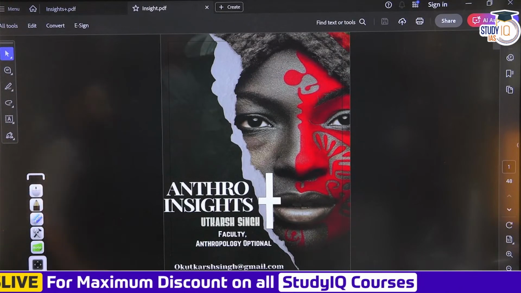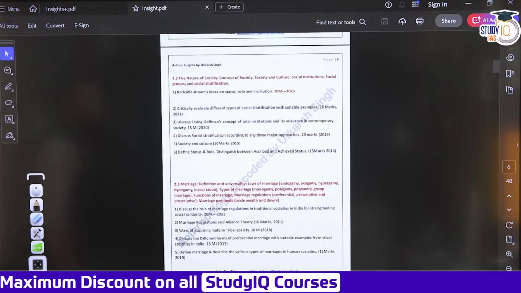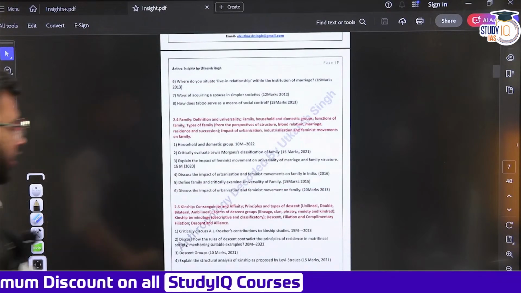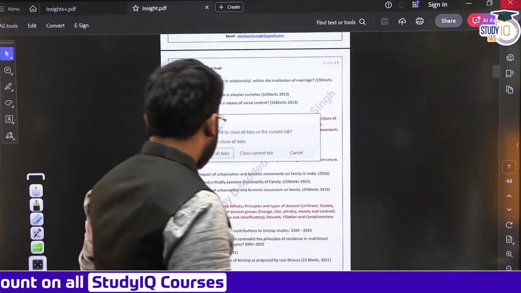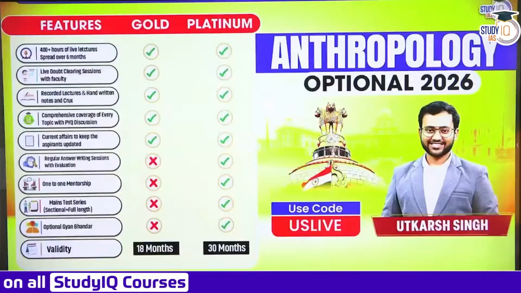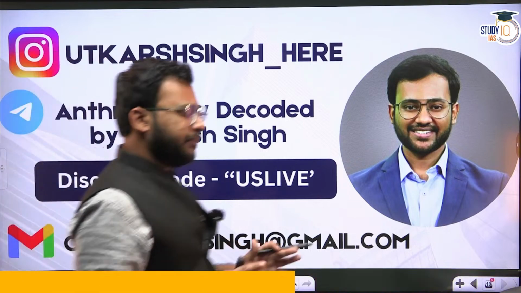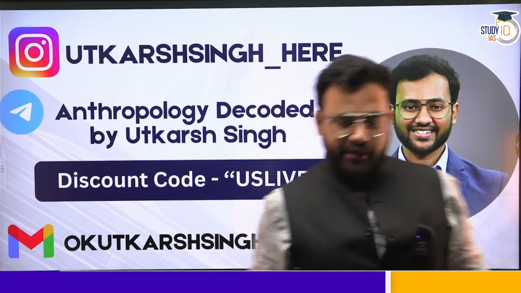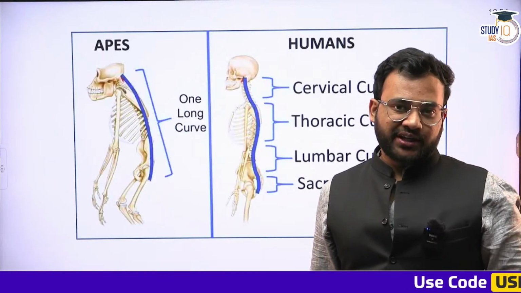There are a lot of graphics added to help you know which questions are getting repeated and which questions are important. You can find it on our Telegram channel, the link or detail of which is provided here. All right. So this is the Telegram channel, Anthropology Decoded by Utkarsh Singh. A lot of PYQs, a lot of content, free PDFs, every material is available here. So let us not waste any time further and move ahead with the topic of discussion.